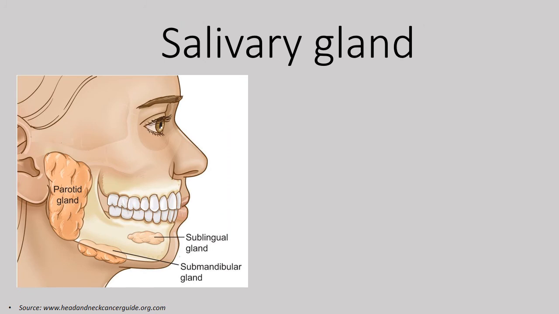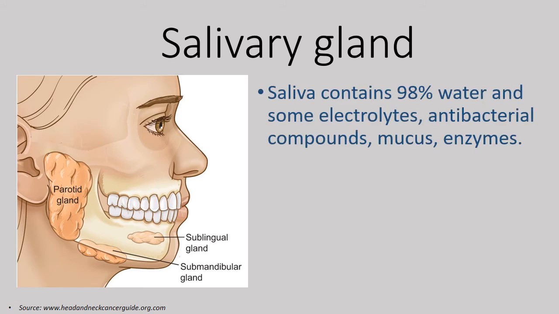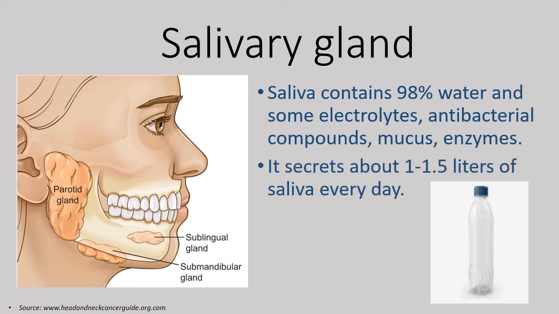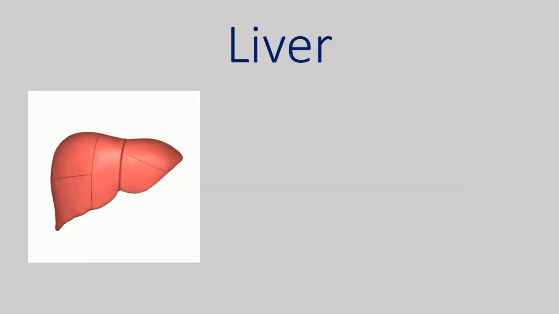As we are chewing the food, saliva gets added into the food. Now saliva is secreted by salivary glands, and it contains 98% of water and some electrolytes, antibacterial compounds, mucus, enzymes, etc. Salivary glands secrete about 1.5 liters of saliva in a day, and it has different enzymes in it that start the process of digestion in our mouth itself.